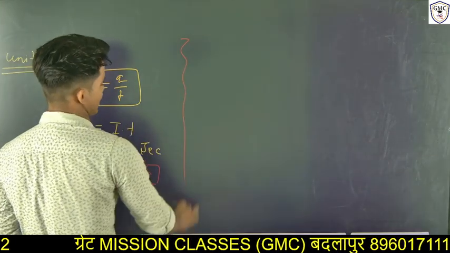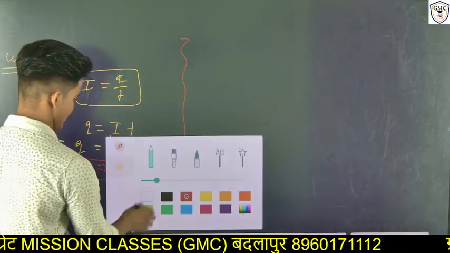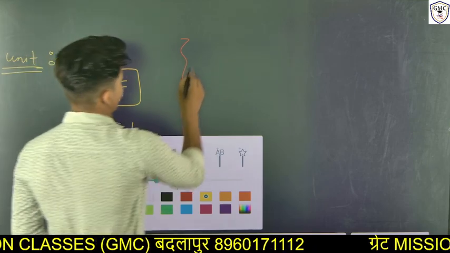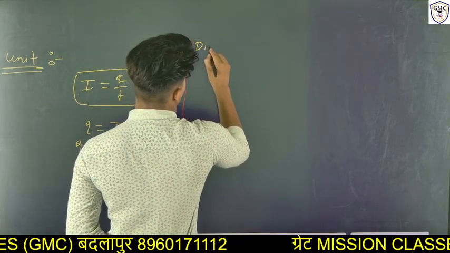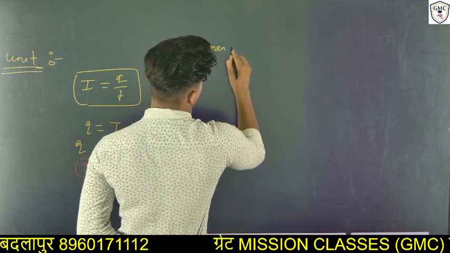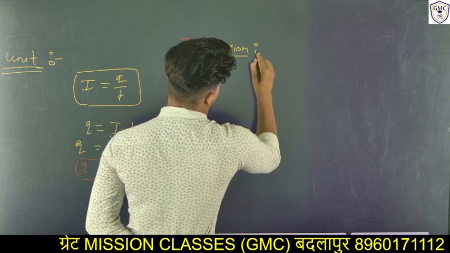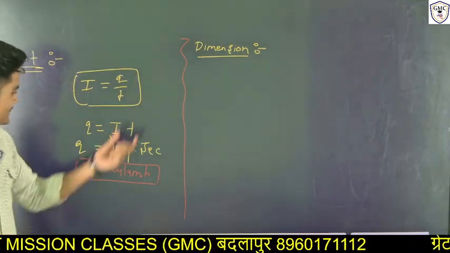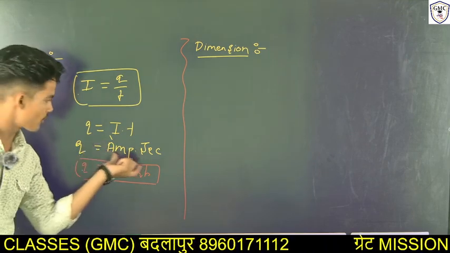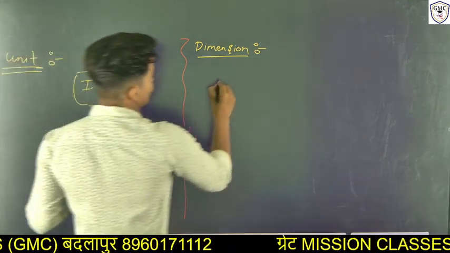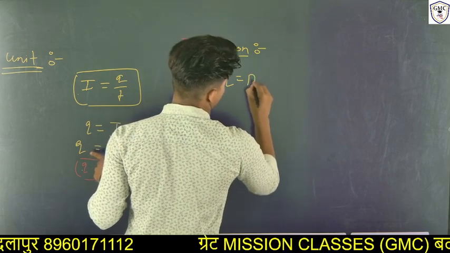Now we discuss the dimension of electric charge. Students, the dimension is obtained by this formula. Q is ampere into second.